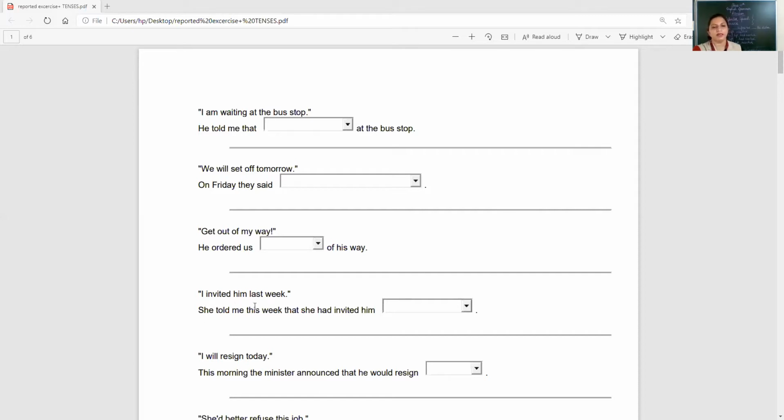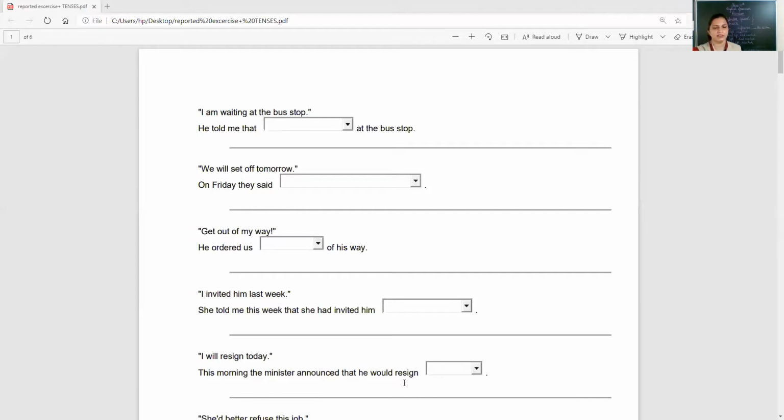I invited him last week. She told me this week that she had invited him. Complete it. I will resign today. This morning, the minister announced that he would resign.